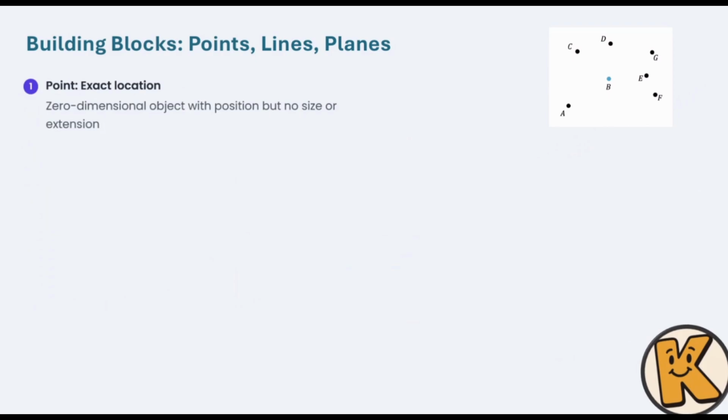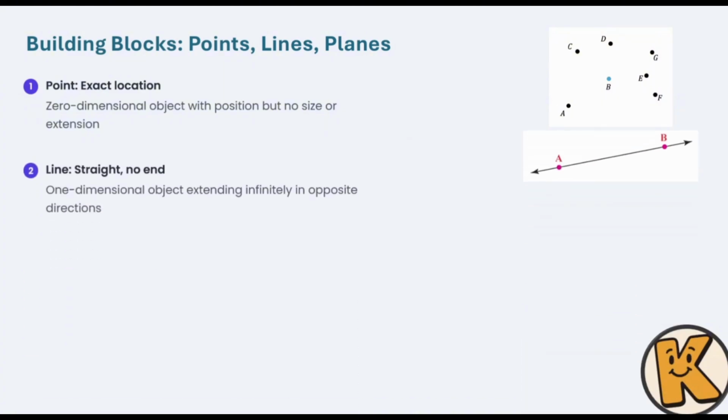As you can see in the picture itself, I have different kinds of dots that I would call points. They don't have any size or extension. They're just there. Right now we don't know anything about them yet, but in the future we are going to learn how we can address these dots.